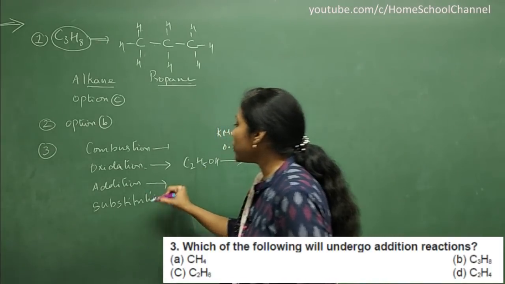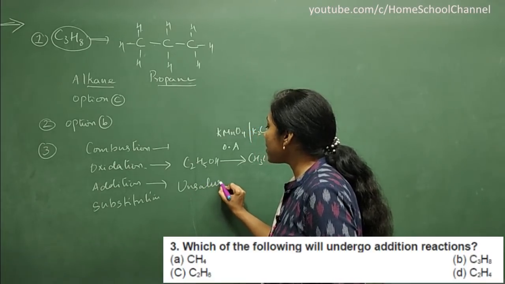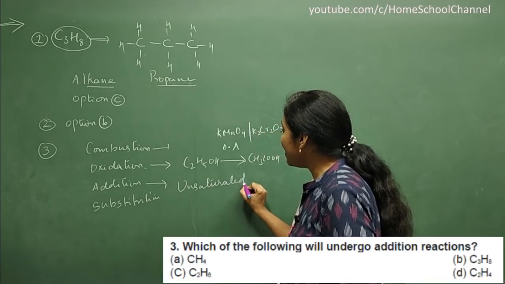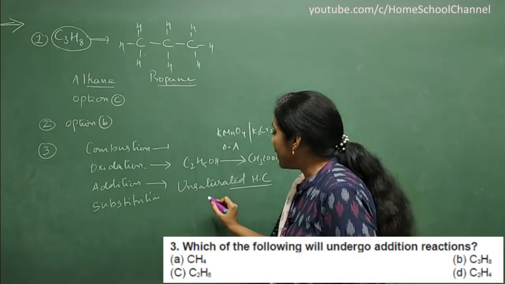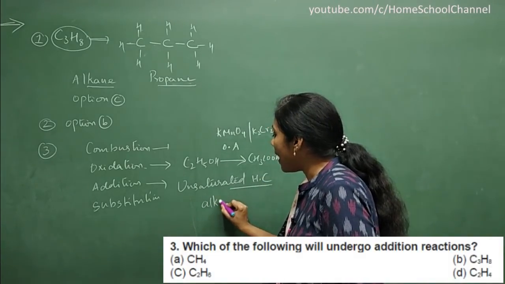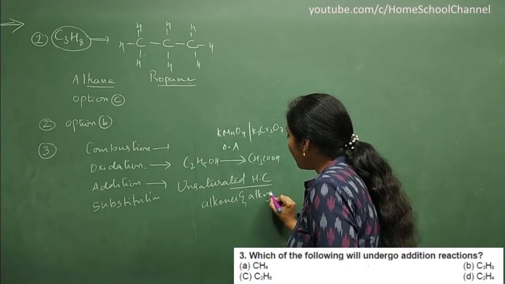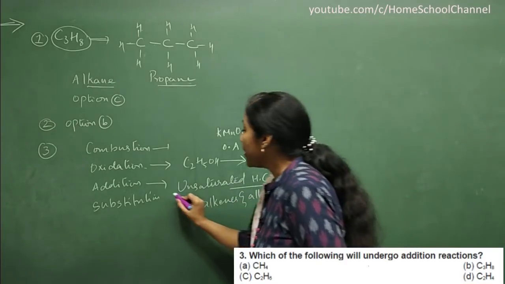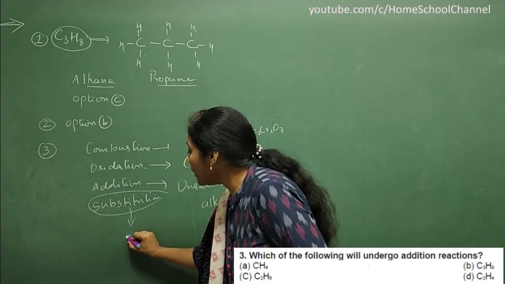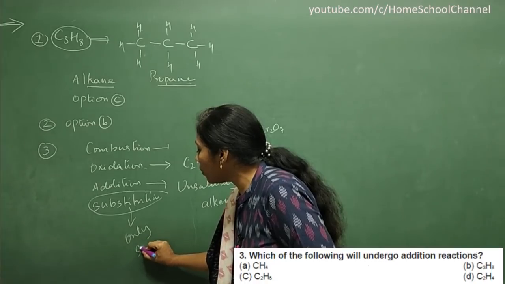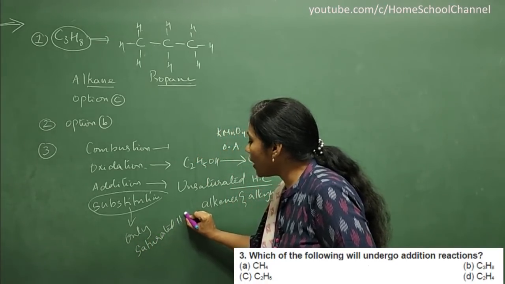And coming to addition reaction, remember addition reactions are shown by unsaturated hydrocarbons only. Unsaturated hydrocarbons are our alkenes and alkynes. Remember this, very, very important. Substitution reactions are shown only by saturated hydrocarbons.